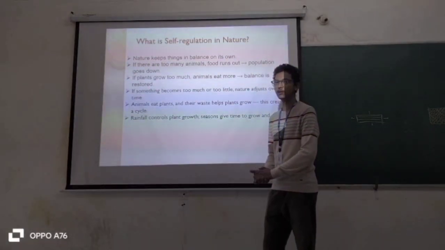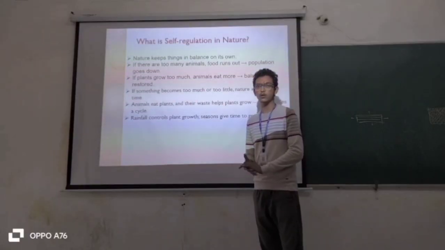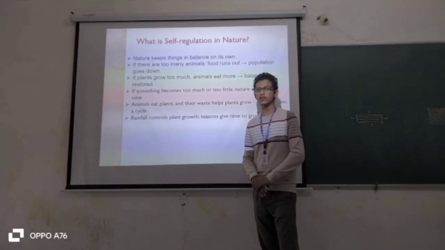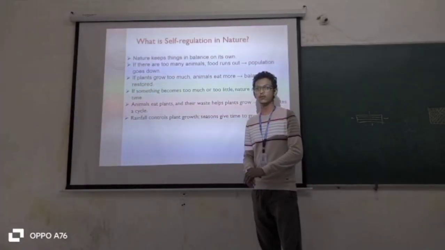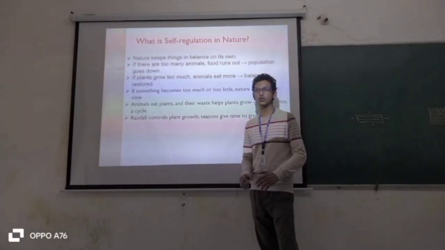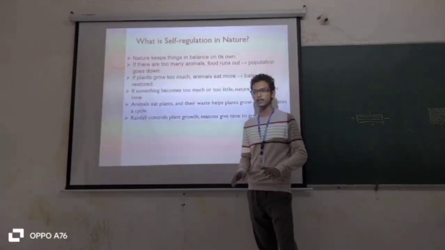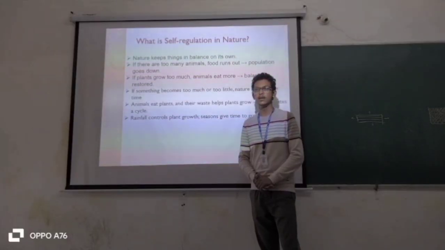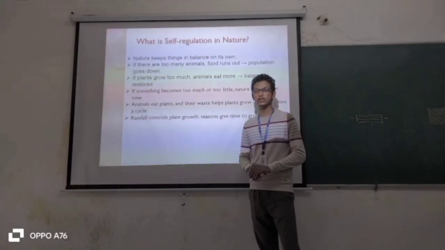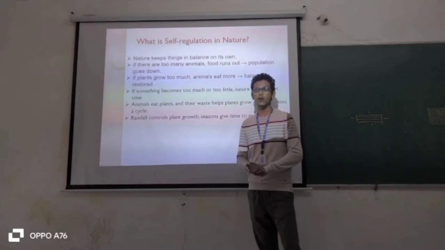What is self-regulation in nature? Self-regulation in nature is the most important topic. Nature keeps its balance on its own. If there are too many animals, food runs out and the population goes down. If plants grow too much, animals eat the plants and restore the balance. If something becomes too much or too little, nature adjusts over time.